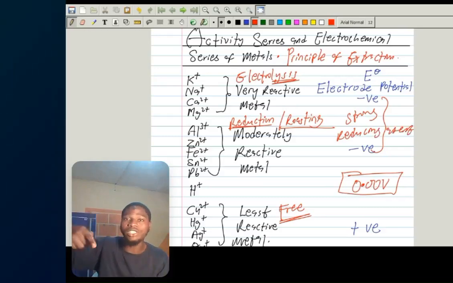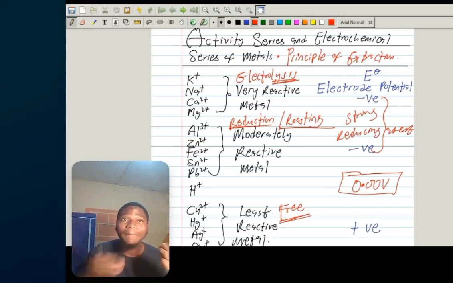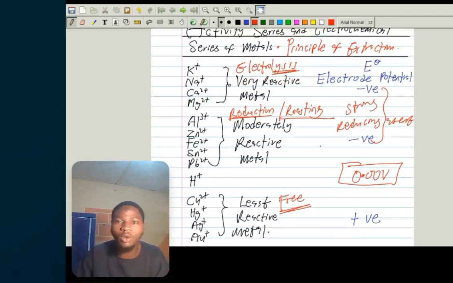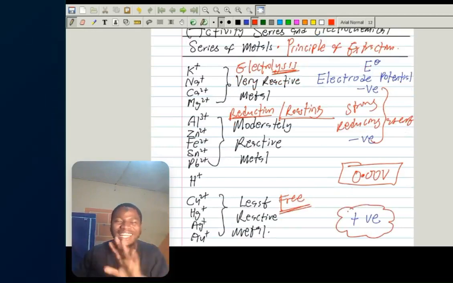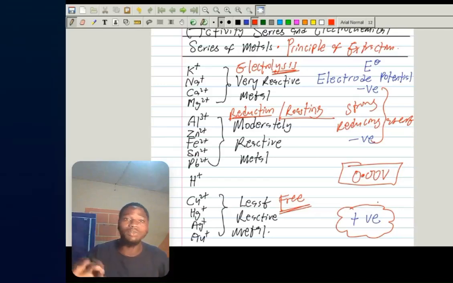Metals above hydrogen have negative standard electrode potential, and they are strong reducing agents because they can easily give out their electrons. While metals below hydrogen have positive standard electrode potential, they are less reducing. Altogether, they are weak reducing agents, and they do not give out their electrons easily.